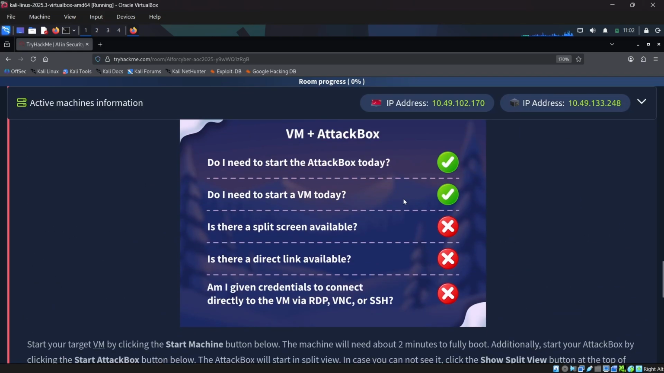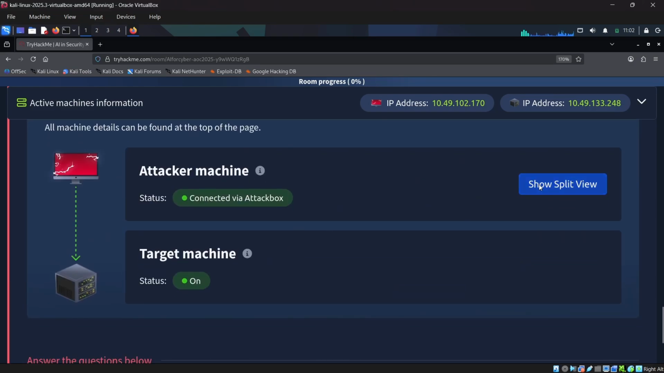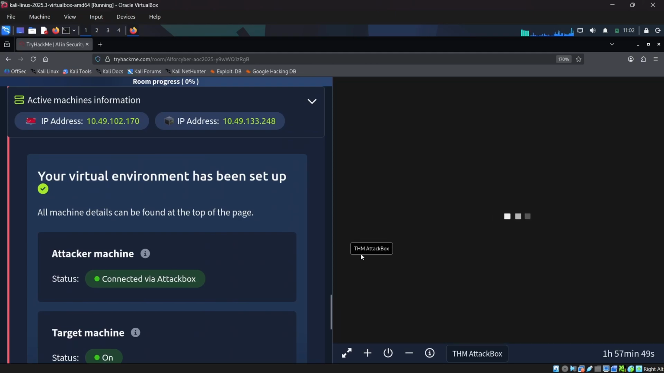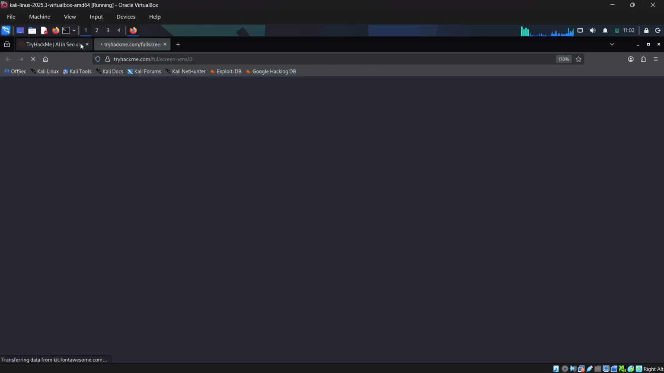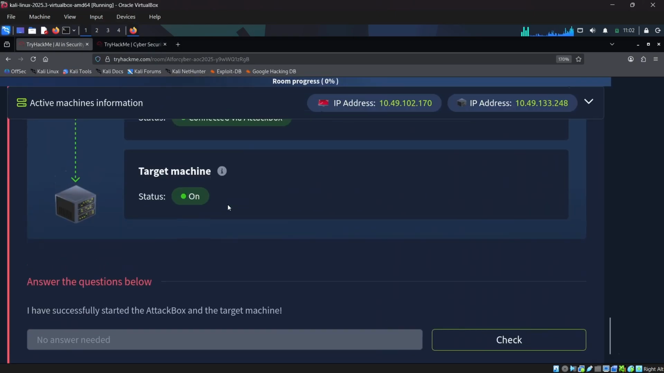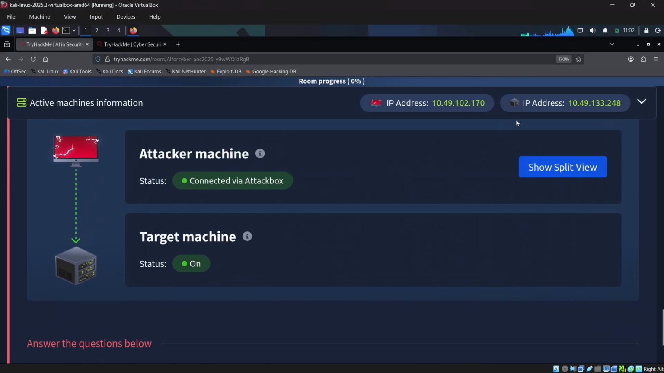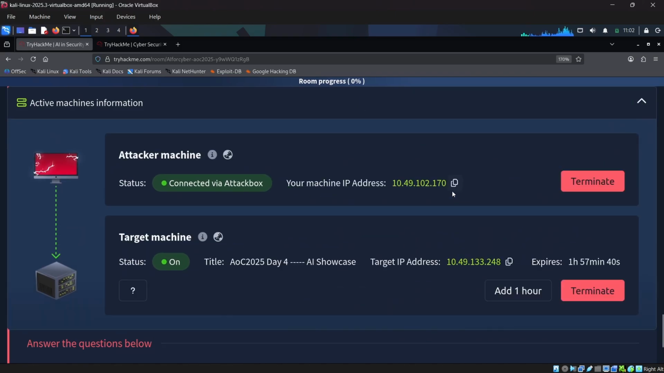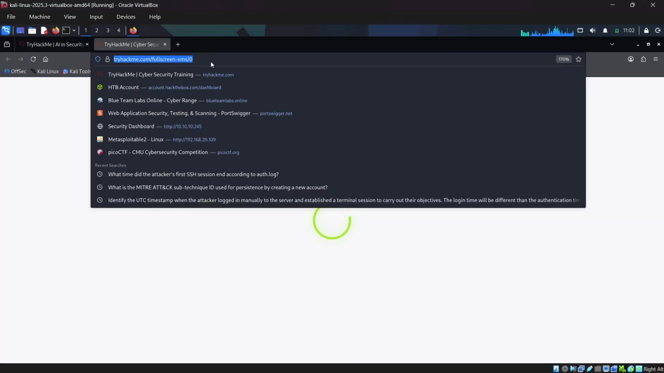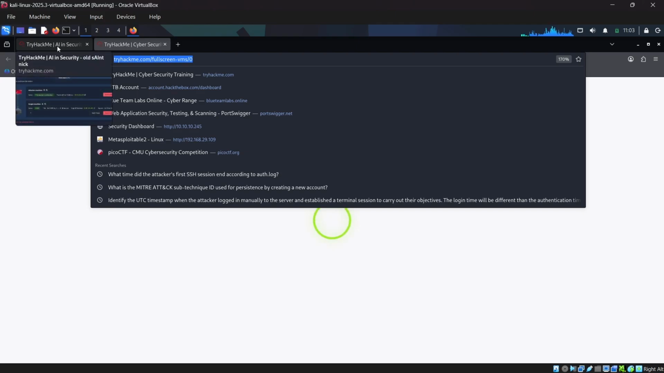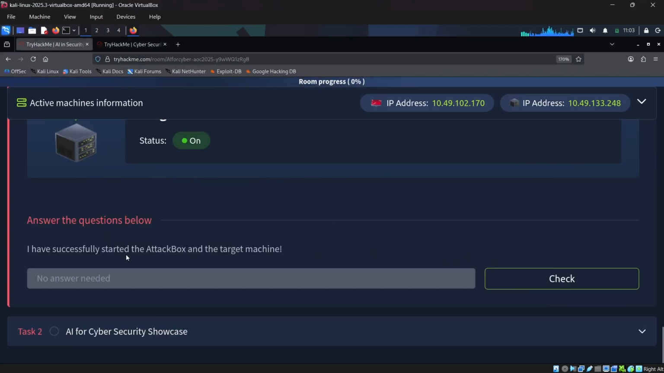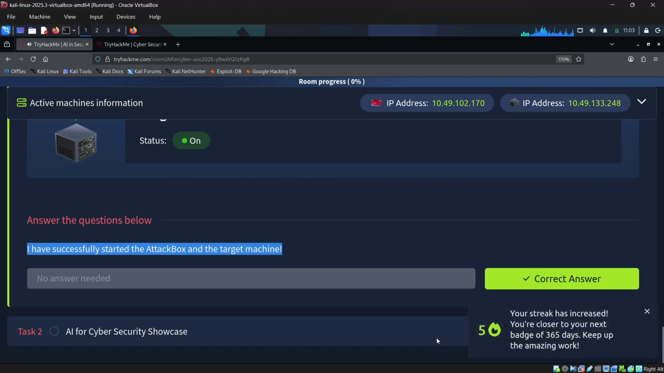For this lab to complete, you just need to start the attack box and start the virtual mission today. I just started the attack box, and here I'm performing activities in the attack box. My target mission is also getting started, and I do have the IP of my target mission and the attacker mission. So here we have the IP. This is our attack box mission. It's getting loaded, so let it load. In the meantime, I have successfully started the attack box and target mission. Let's check it out.